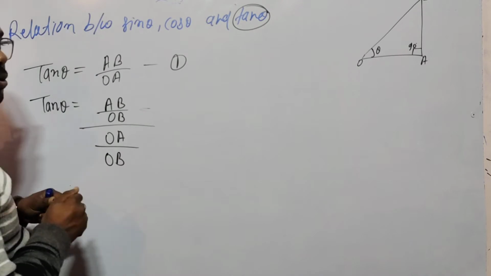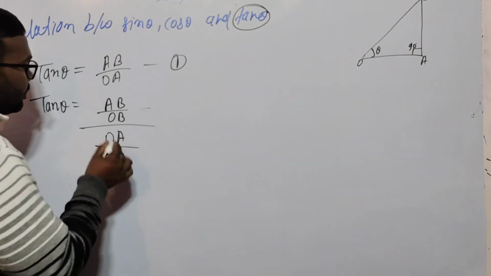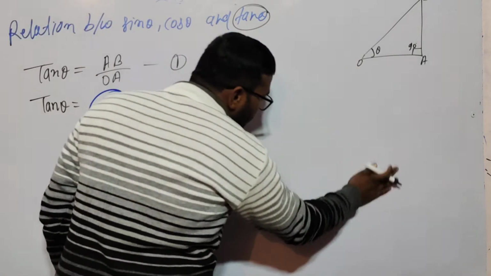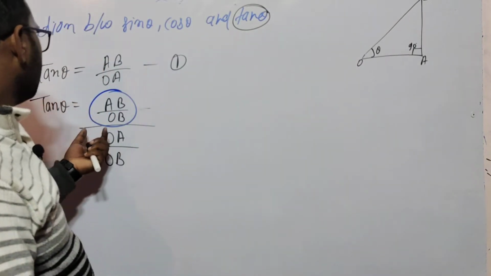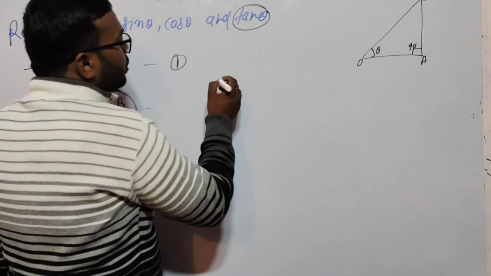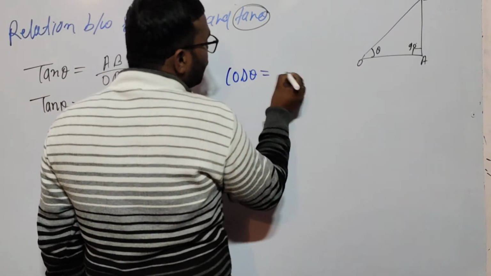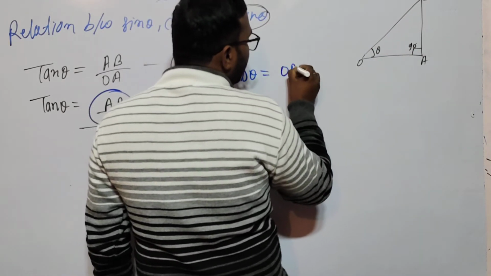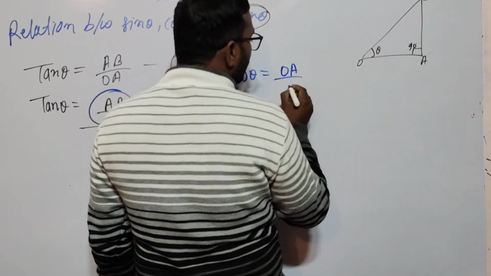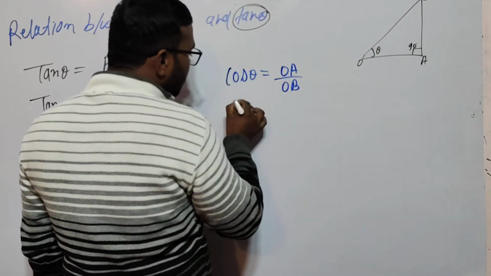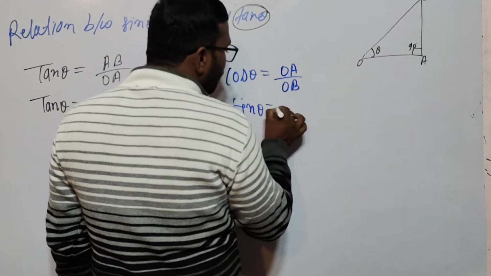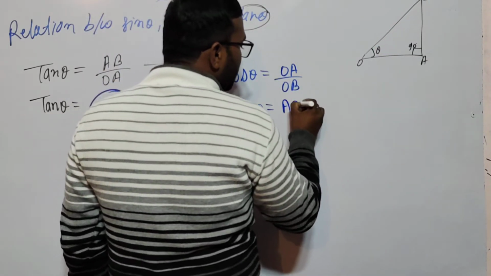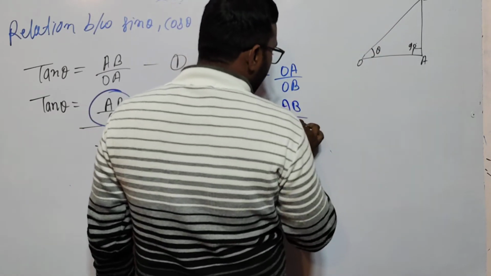So look at these ratios very carefully. If you know about sin theta, cos theta, then we can say the cos theta is equal to base upon hypotenuse. So what is your base? OA, upon the hypotenuse is OB, and the sin theta is equal to perpendicular upon hypotenuse. So what is your perpendicular? AB, and the hypotenuse is OB.